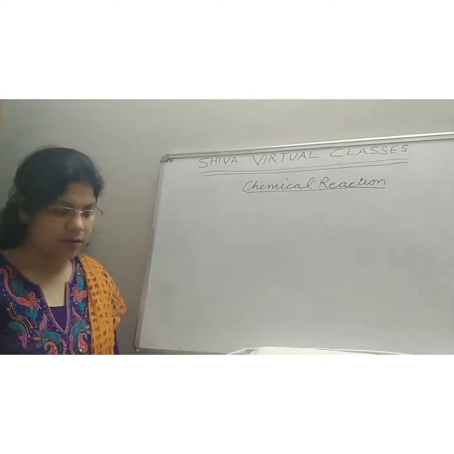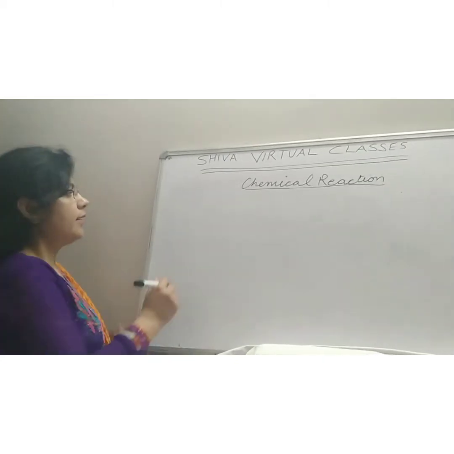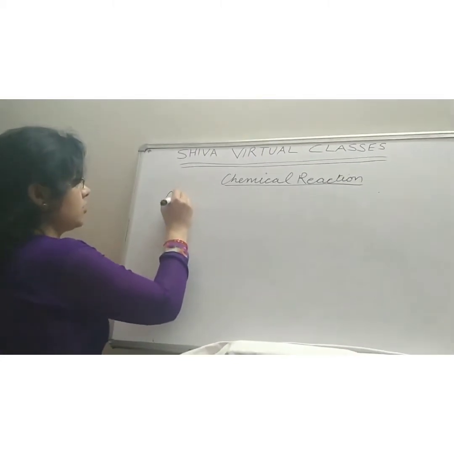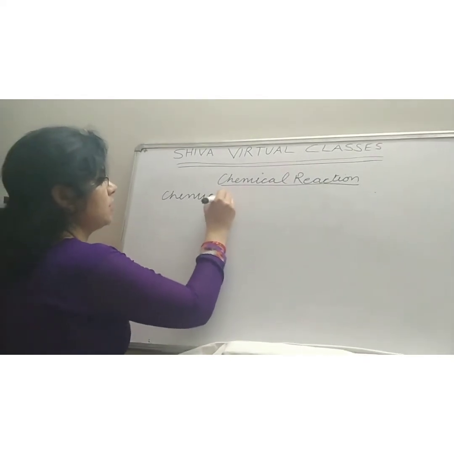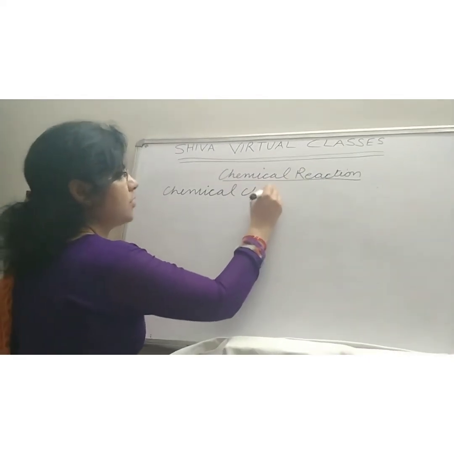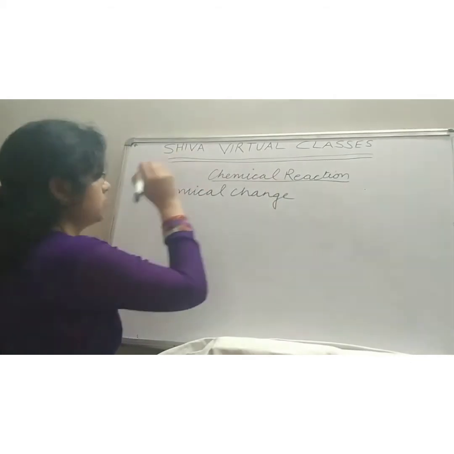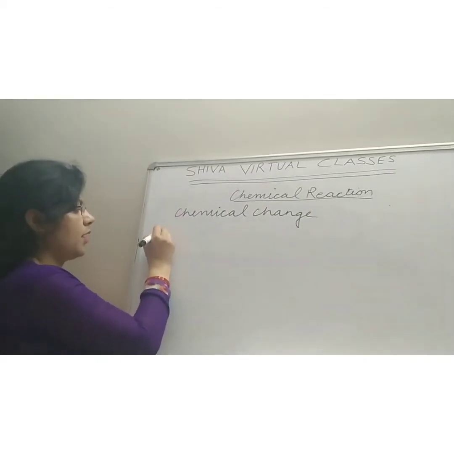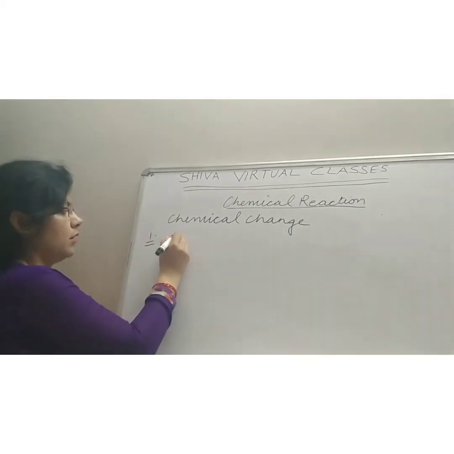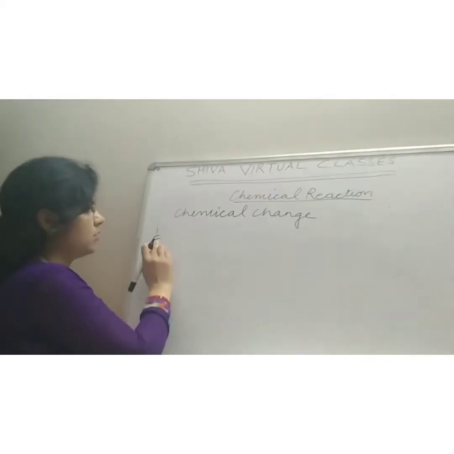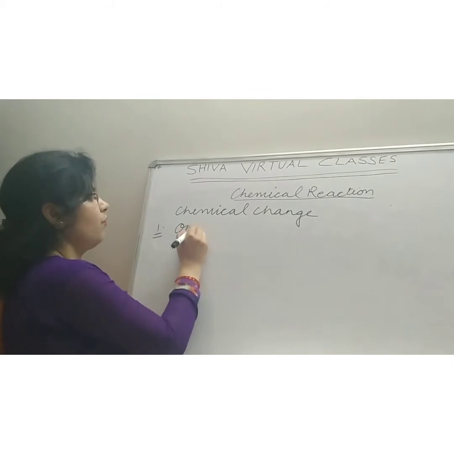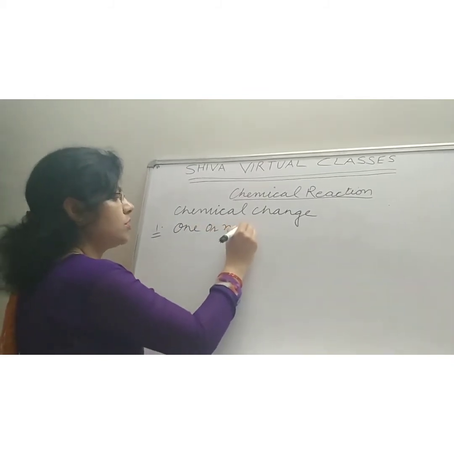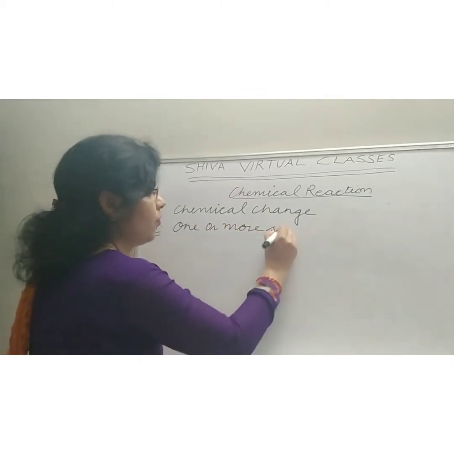Next topic, that is detection of chemical change. How can we check whether a chemical change will take place or not? For the detection of the chemical change, we can check it by the following. In chemical change, the first property is that one or more substances are formed.